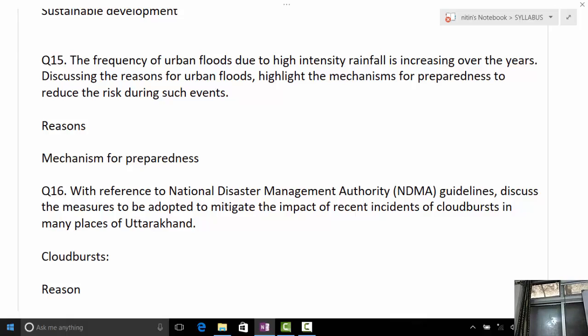Regarding wetlands, right? Preservation and conservation of the wetlands. Give an example: Wetland Management Rules 2016.